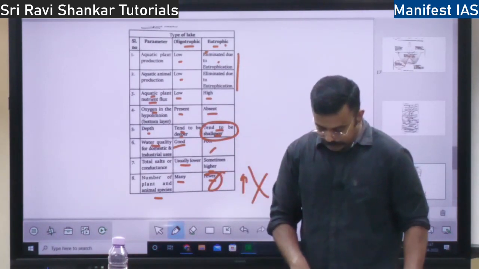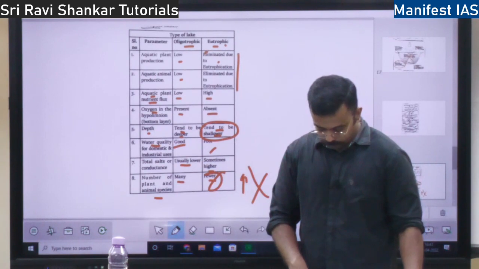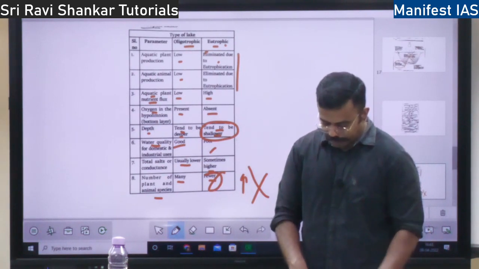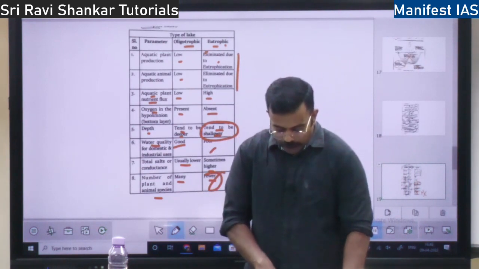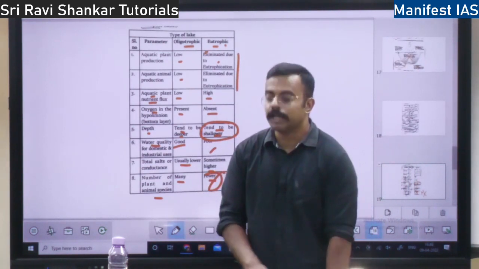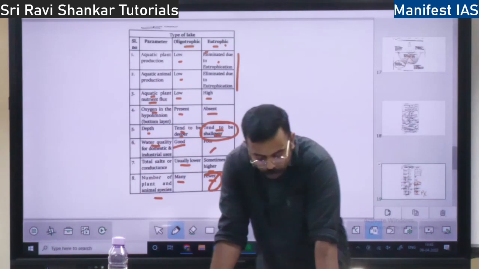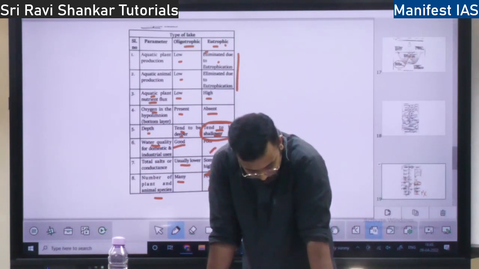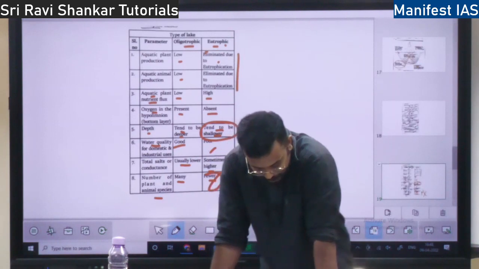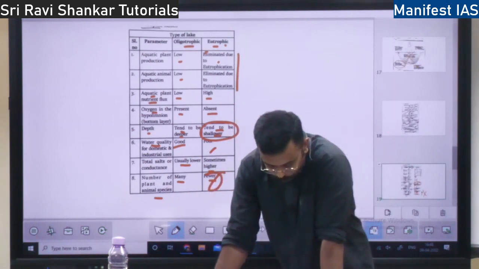With respect to lakes, there is one piece of data which I would like to share. There is this lake called Aminpur Lake. Aminpur Lake is the first biodiversity heritage site in India. It's an ancient man-made lake.